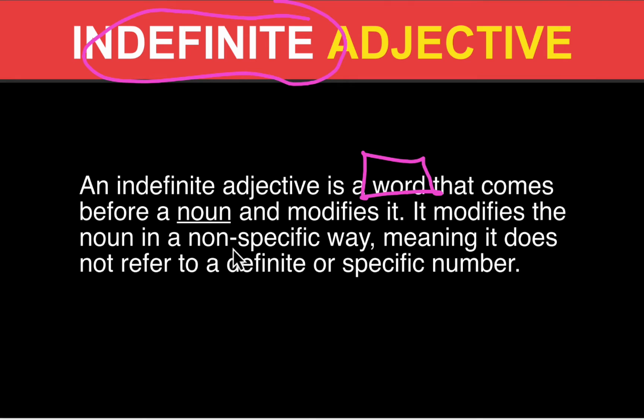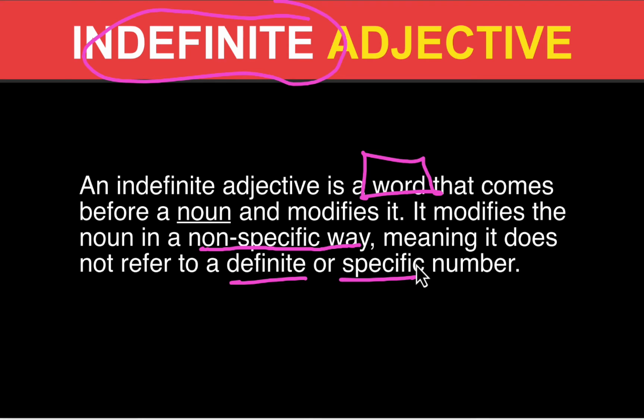It modifies a noun in a non-specific way, meaning it does not refer to a definite or specific quantity or number of the noun that it modifies. I hope you understand the definition.